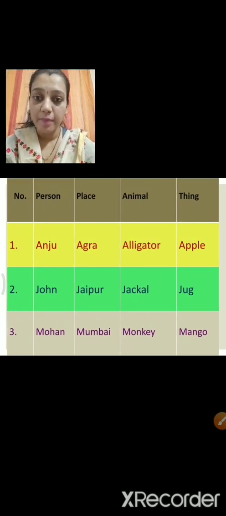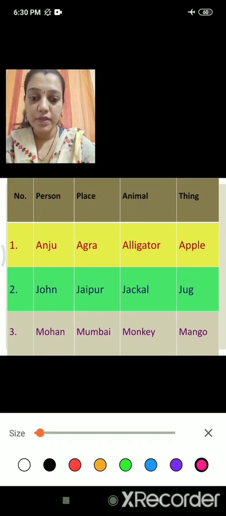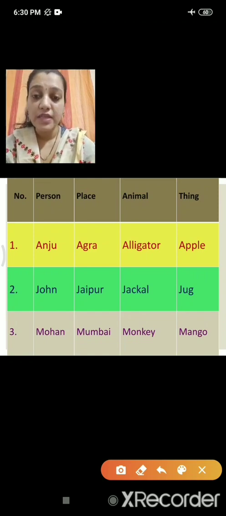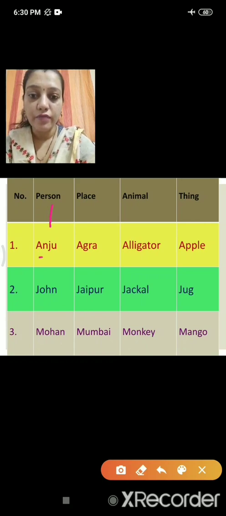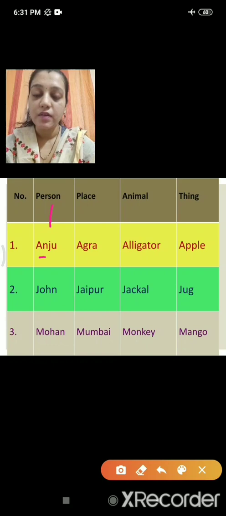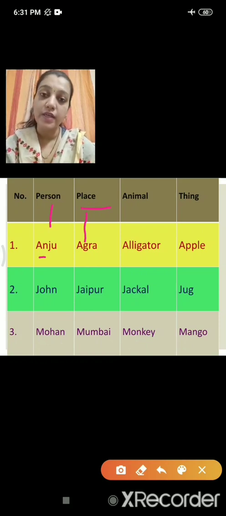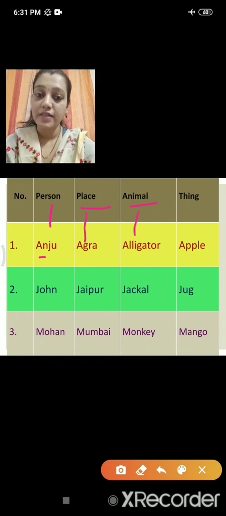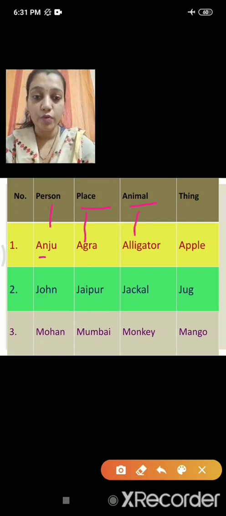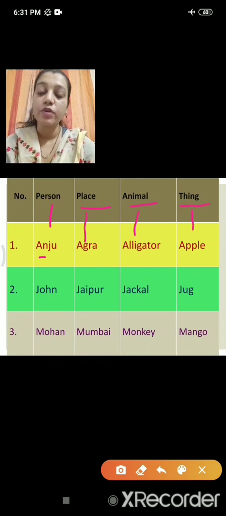Now, teacher has made a table here, okay, where there is person, place, animal and thing. Now, teacher is taking the alphabet A. So first, from A I will write the name of a person. I wrote Anju. Then after person comes place. So I will write a place from A. I wrote Agra, but you can write Australia, America. There are many other places you can write of your choice. Next is animal. From A I wrote alligator. You can write any other animal if you know. Now thing. From A I wrote apple.